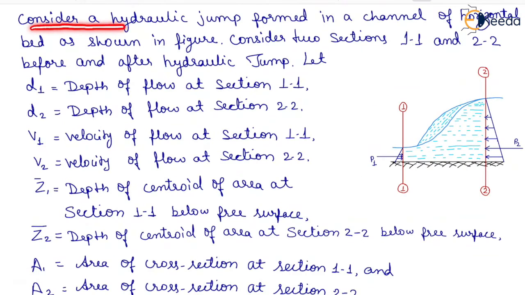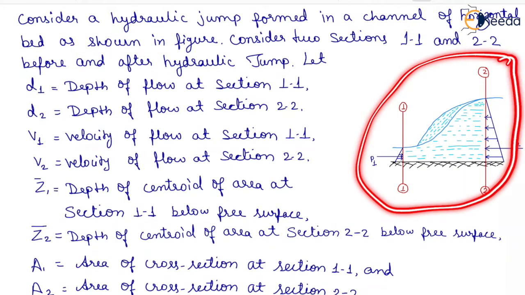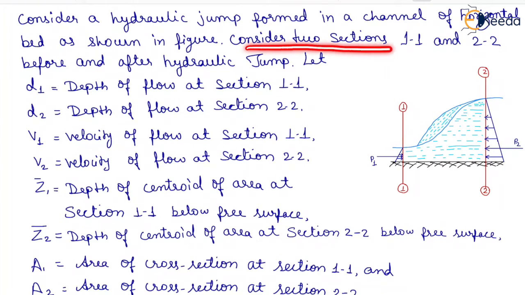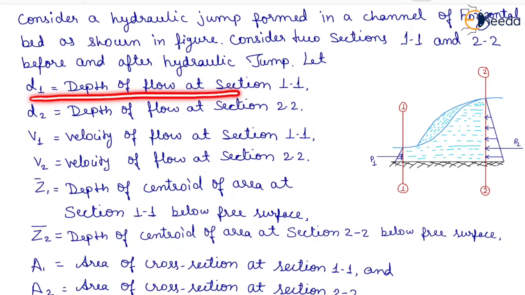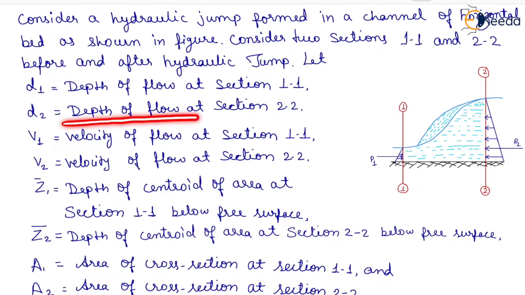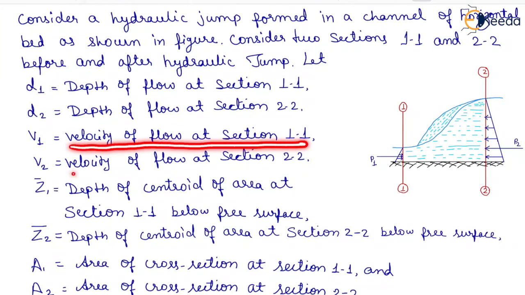Now consider a hydraulic jump formed in a channel of horizontal bed as shown in the figure. Consider two sections 1-1 and 2-2 before and after hydraulic jump. Let D1 be the depth of flow at section 1-1, D2 the depth of flow at section 2-2, V1 the velocity of flow at section 1-1, and V2 the velocity of flow at section 2-2.